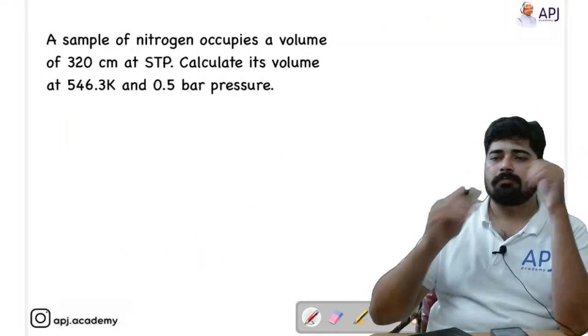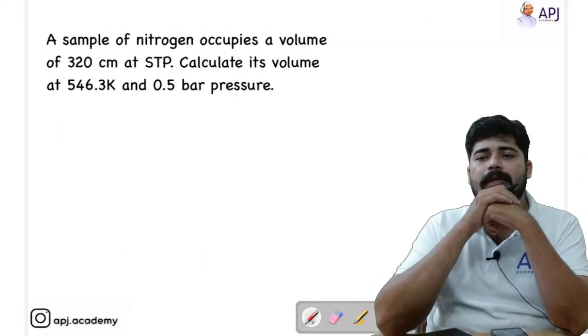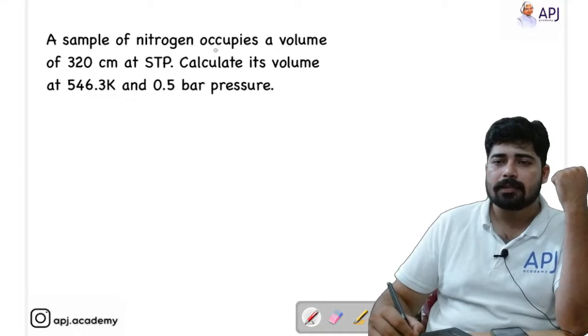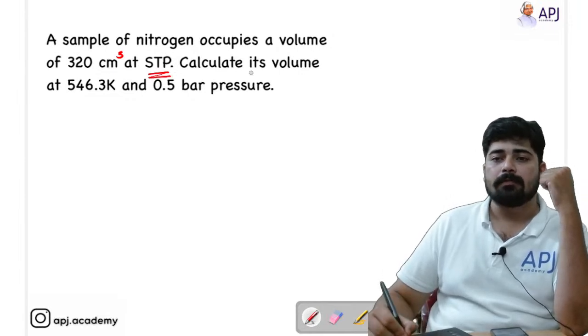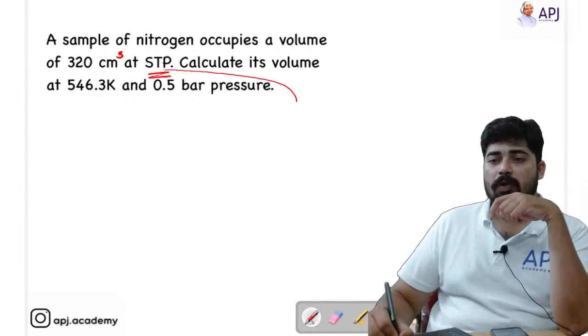Okay. Now you can see here, a sample of nitrogen gas occupies a volume of 320 centimeter cube at STP. What do you mean by STP?